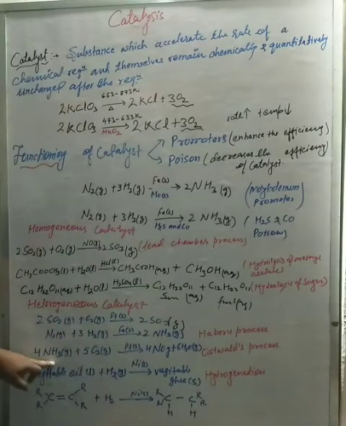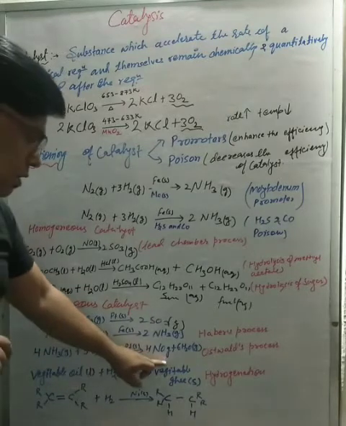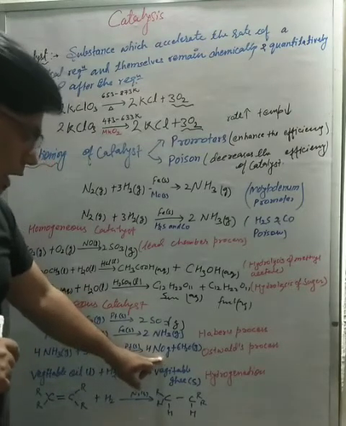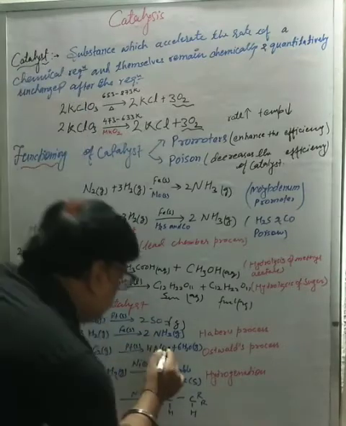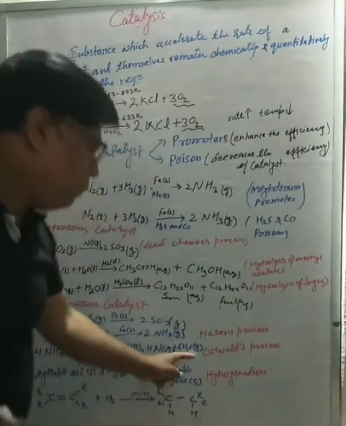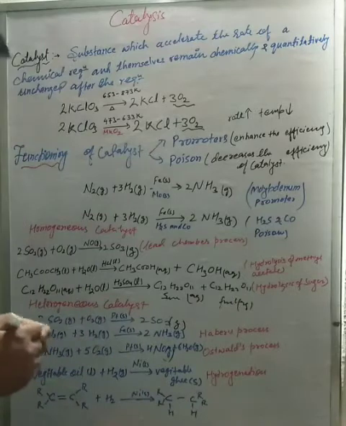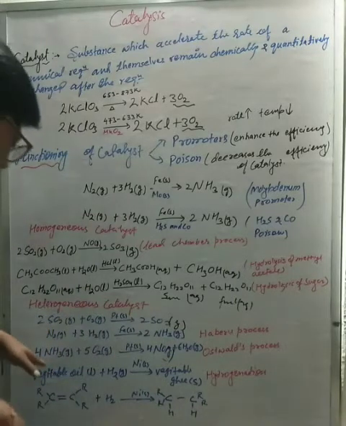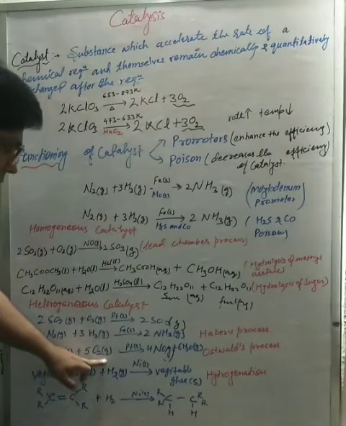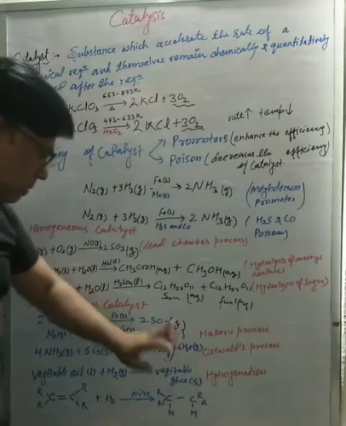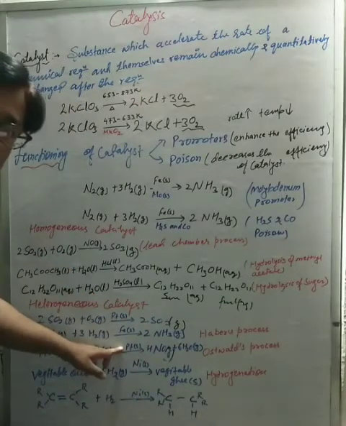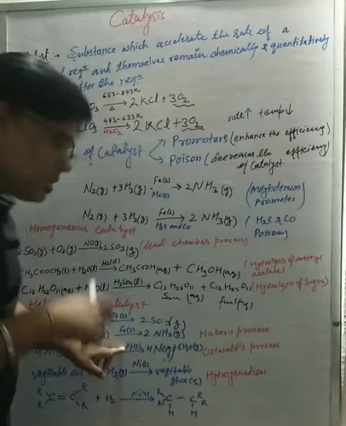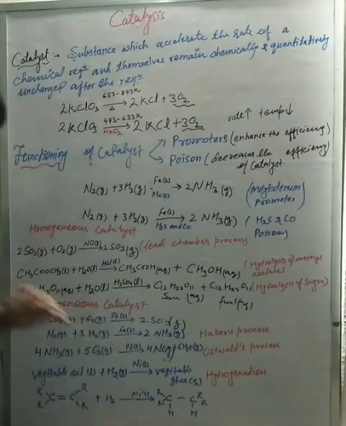Again, we have ammonia and oxygen. When ammonia reacts with oxygen, it gives NO, that is in gaseous state, and water in gaseous state. That is called the Ostwald process. Here, reactant in gaseous state, product in gaseous state, but our catalyst platinum is in solid state. That's why it is heterogeneous catalysis.